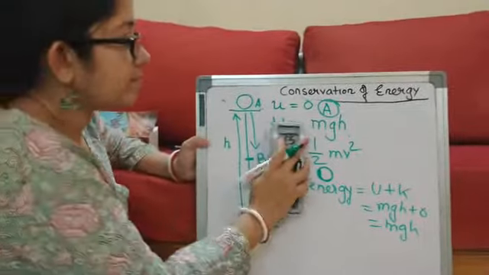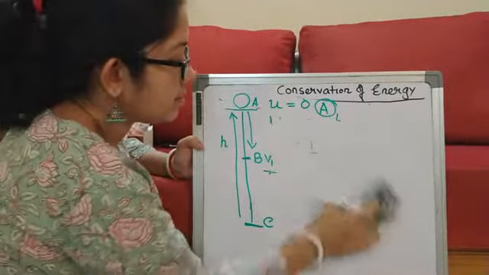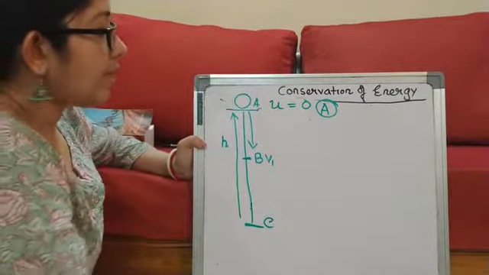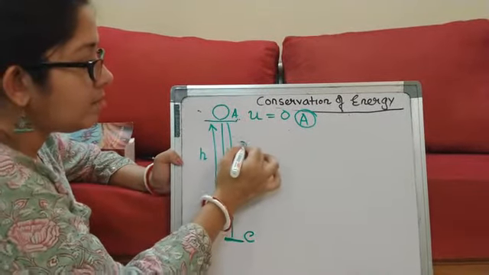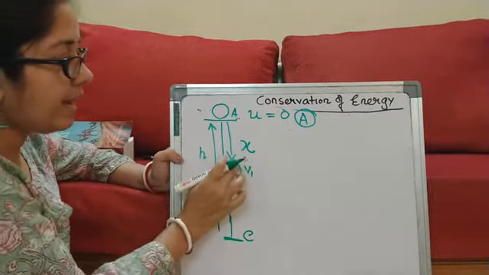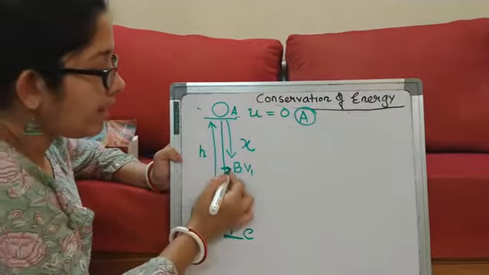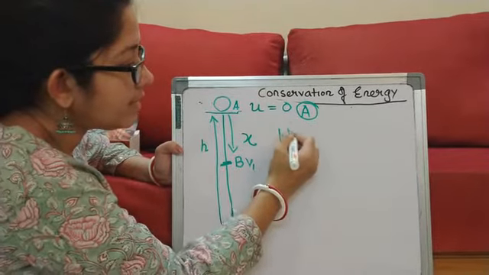Let us see. Now here it has come down by a distance x. What will be my potential energy again?